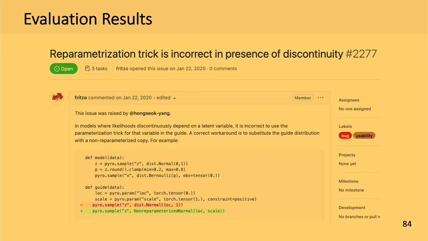So the point of our work is that we can analyze the smooth parts first and then apply some estimator based on that smooth information. So I don't think our approach increases the class of programs to which we can apply some method. It would be the opposite, because we restrict the class of programs to which we can apply a certain estimator, but in a sound way. So I would say our approach increases the soundness of the current methods, not the class of programs for the inference algorithm.